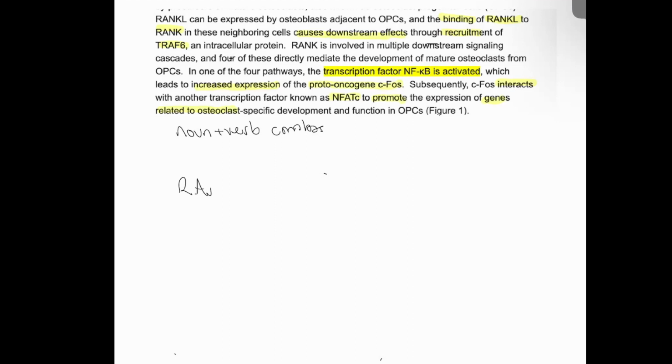RANK binds to RANK L. The legend I use there is a plus. RANK L causes downstream effects through recruitment of TRF6. I'm going to rephrase that: results in a recruitment of TRF6, because you want to make sure it's chronological. TRF6, which then increases downstream effects. Just making this smaller for myself.